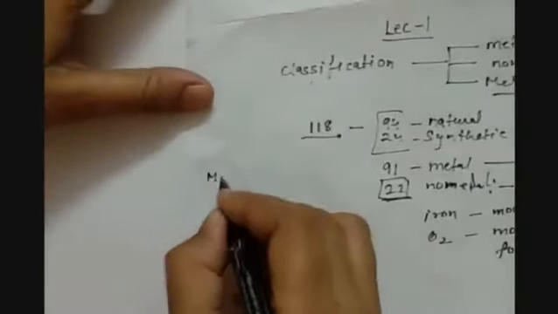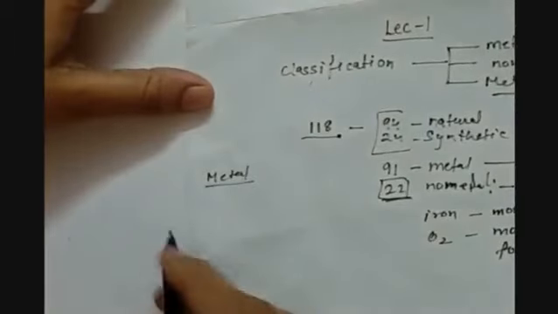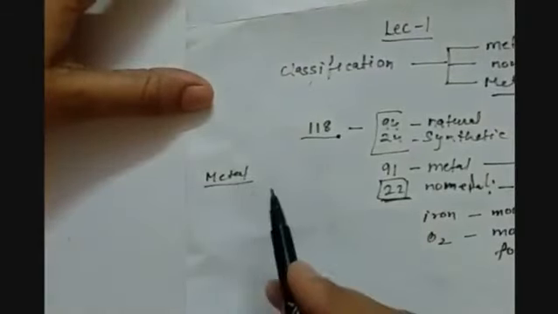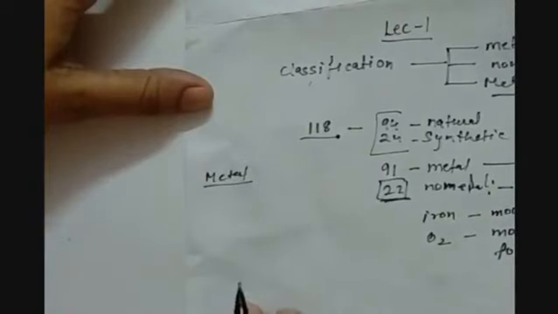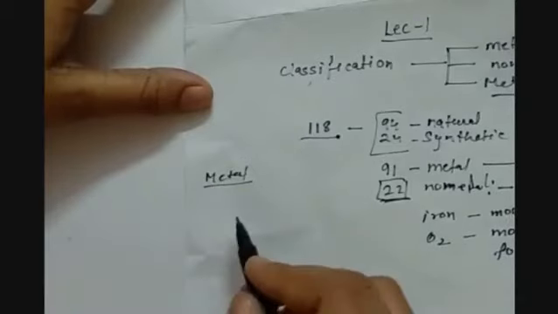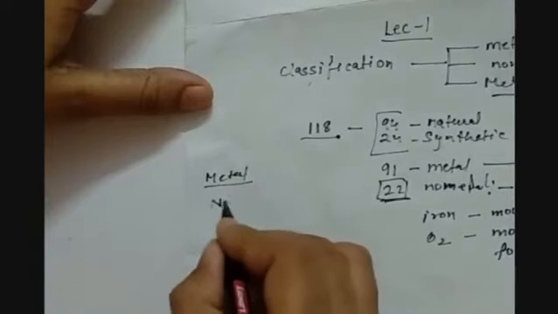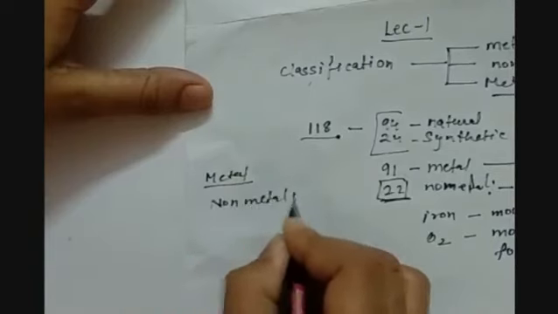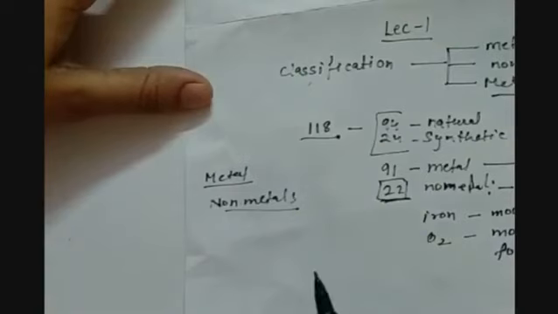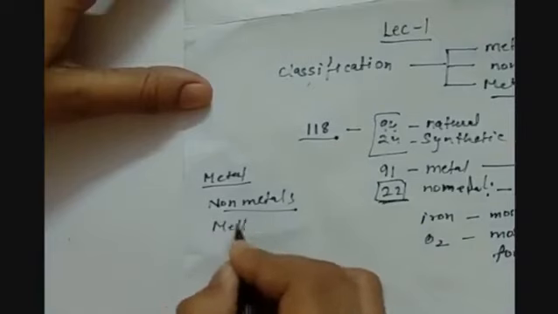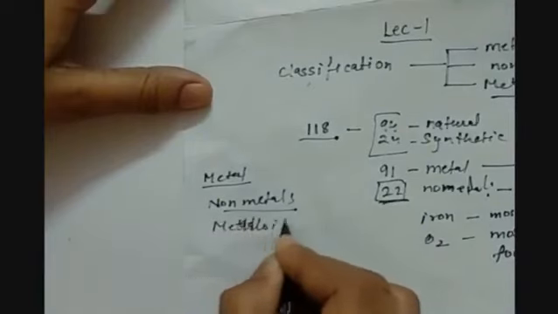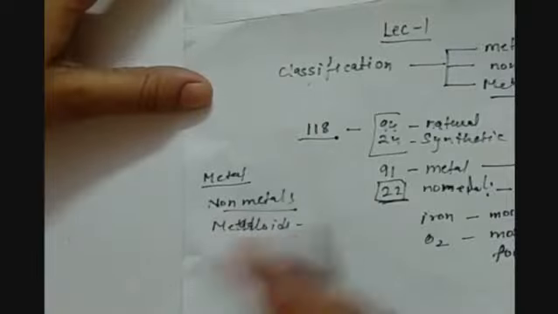Then we defined metals: metals are the elements which lose electrons and become electropositive in nature. For example, gold, copper, silver, iron, magnesium, sodium. Then non-metals, which gain electrons and become electronegative in nature. Then metalloids, which behave as both metals and non-metals.